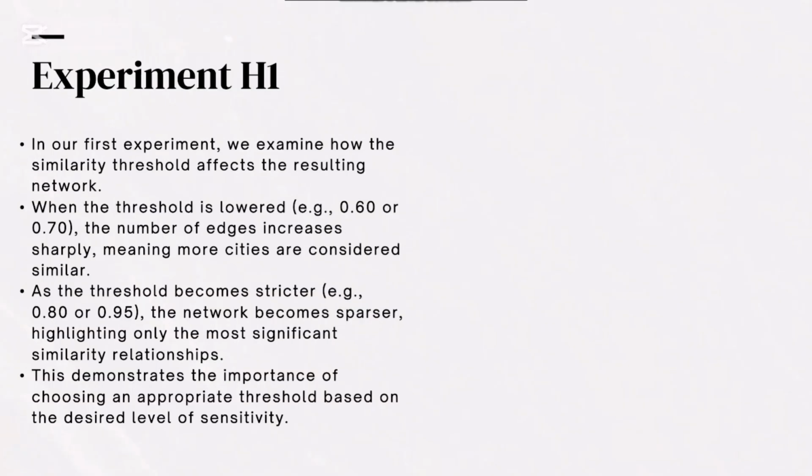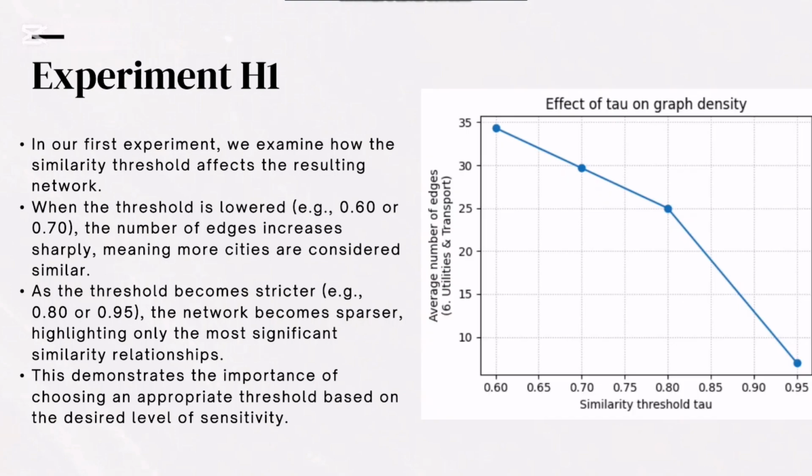We then, in our next experiment, tested how changing the cosine similarity threshold affects the network. A lower threshold creates a dense network where almost all the cities look similar, and as we increase our threshold, only the stronger relationships are left. So for example, when the threshold was 0.80, we saw a node that was present, but when we increased it to 0.90, we saw that we lose that node.